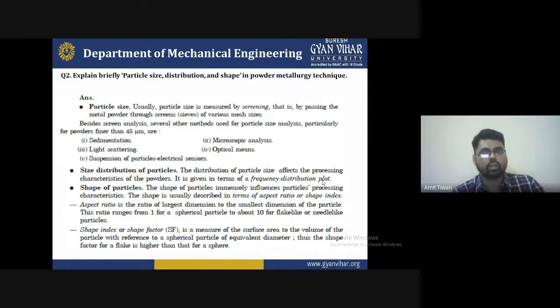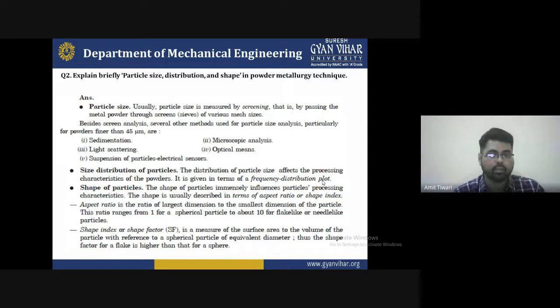That's why particle size is most important. For example, if you are making a composite material for a particular object, first of all you have to check the size of the powder, in which micron range it is, and what micron size you require to obtain a good result. The selection criteria depend on your application and the requirement of your work. If you do not have any idea how much size you require, you have to find out by the help of an analysis technique.